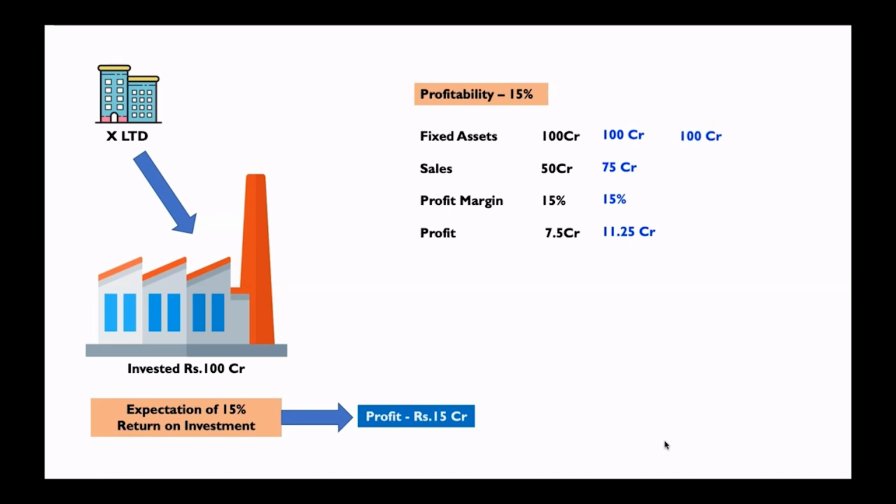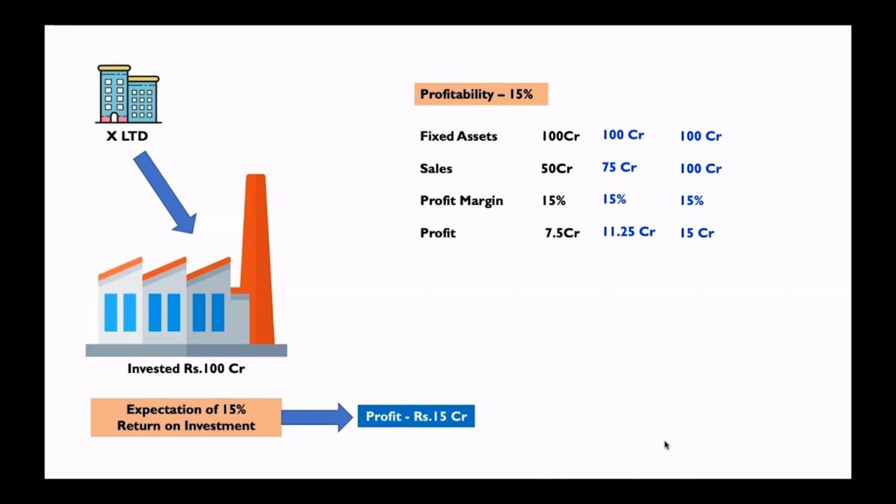Fixed assets are 100 crore and sales is also 100 crore. And what is the profit margin? 15%. So what is the profit? 15 crore. Whether investors will be happy now? Yes, now they'll be happy because they were expecting a return of 15 crore. This business has made a profit of 15 crore. So there is matching. And here they'll be happy because the profitability of this business is 15%.